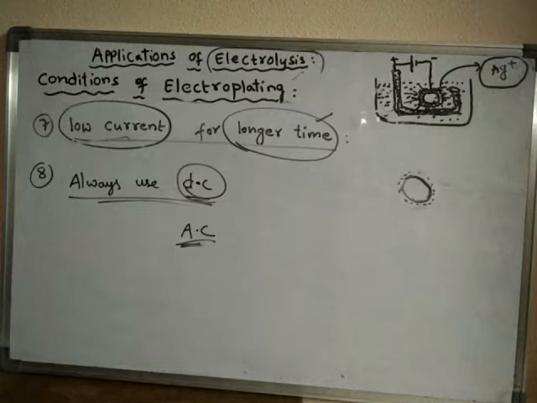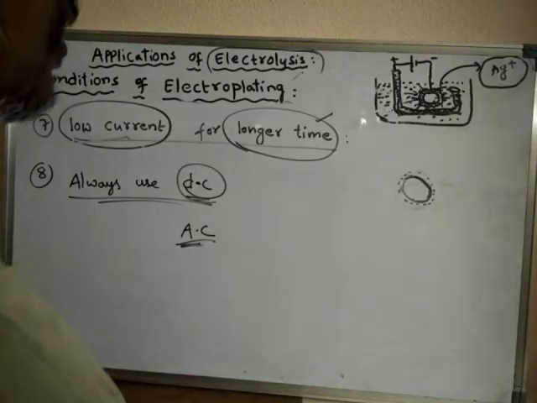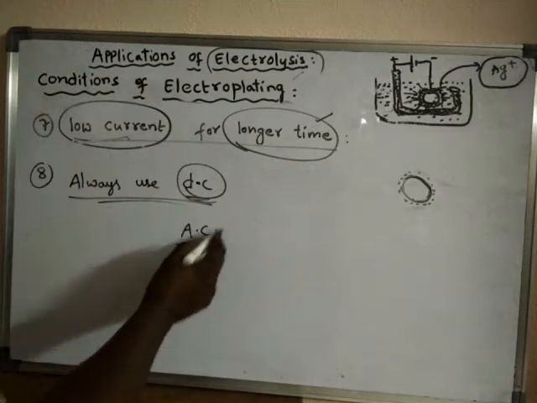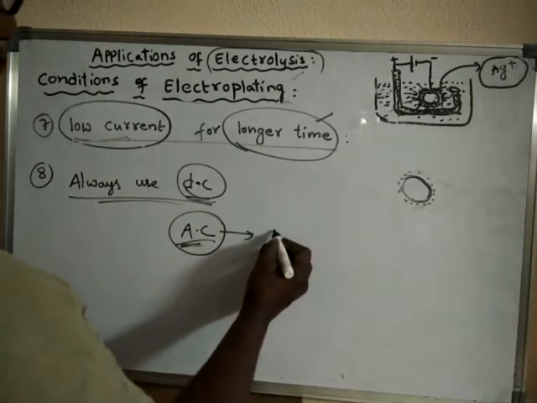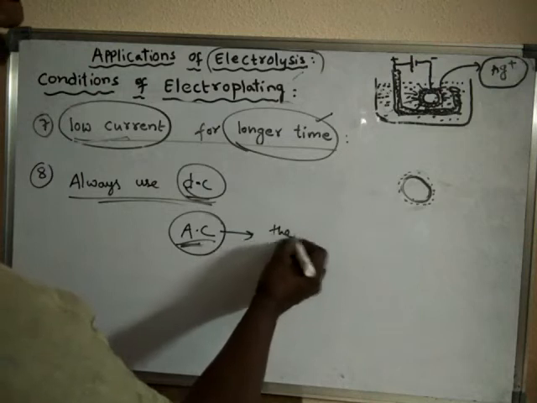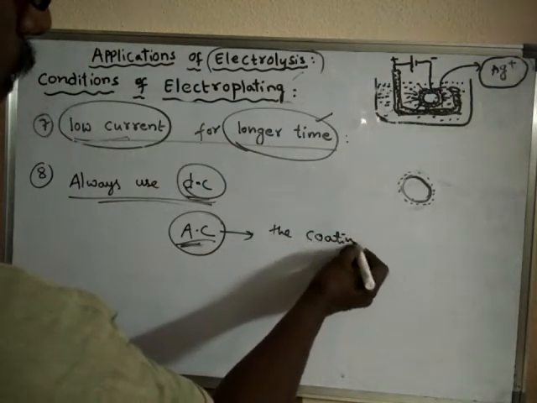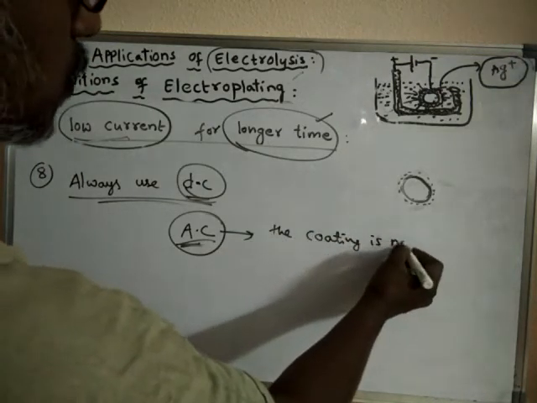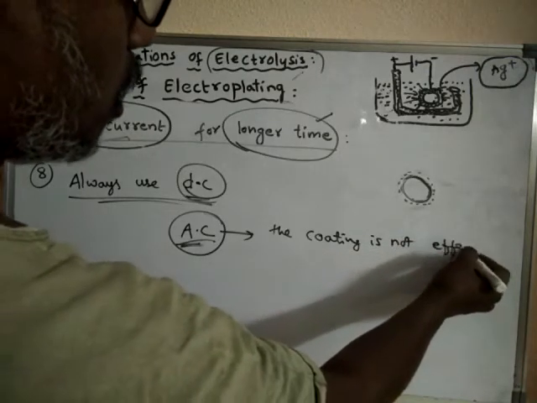If alternating current is used, this alternating current causes discharge on alternate electrodes. So on alternate electrodes the discharge takes place, and therefore no effective coating takes place. That means if AC is used, the coating is not effective.